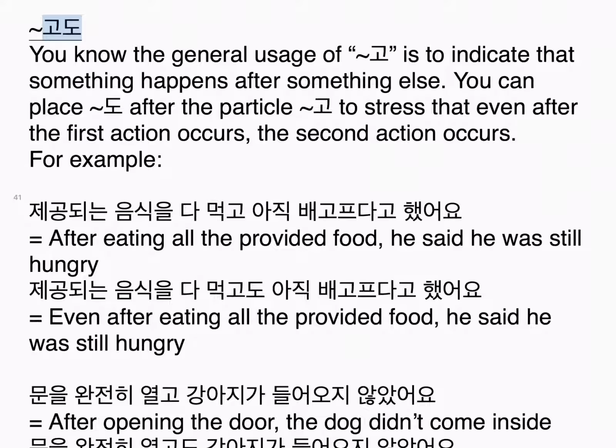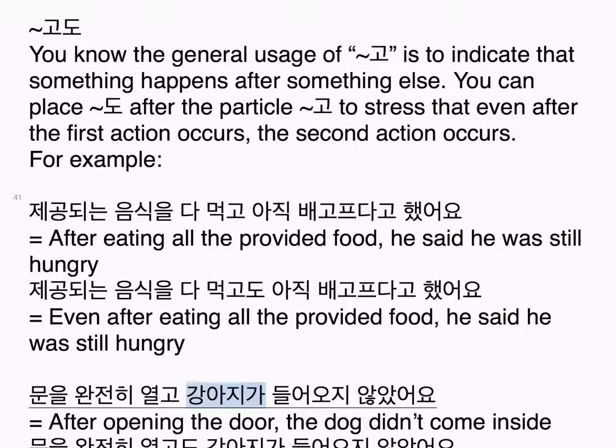Tilde 고도. You know the general usage of 고 is to indicate that something happens after something else. You can place 도 after the particle 고 to stress that even after the first action occurs, the second action occurs. For example, 제공되는 음식을 다 먹고 아직 배고프다고 했어요. After eating all the provided food, he said he was still hungry. 제공되는 음식을 다 먹고도 아직 배고프다고 했어요. Even after eating all the provided food, he said he was still hungry.